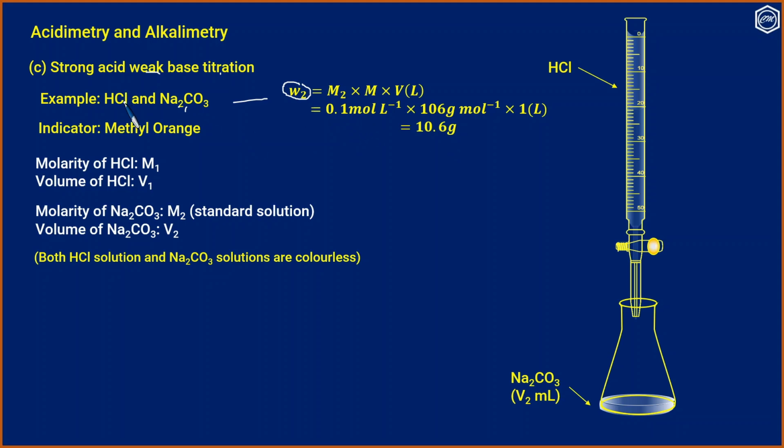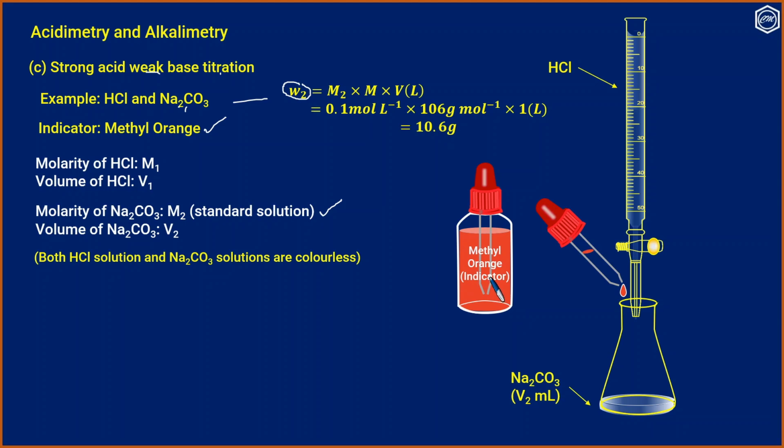Since we are using a strong acid, methyl orange is the indicator. And here the sodium carbonate solution is taken as the standard solution. That is, it is a primary standard. So this is an example of alkalimetry. Suppose the volume of sodium carbonate is V2. We take HCl in the burette, and we take a fixed amount, usually 20 ml of sodium carbonate solution, in the conical flask.